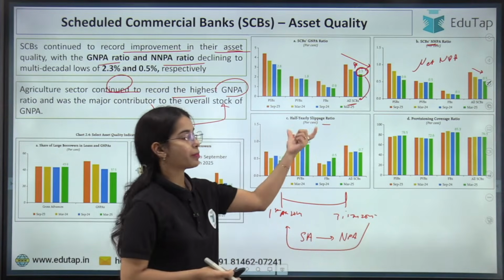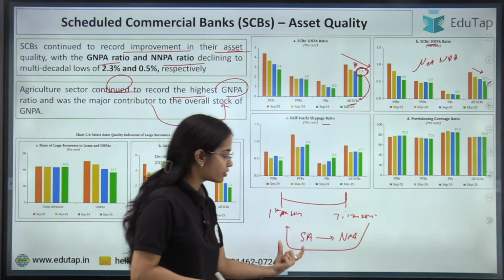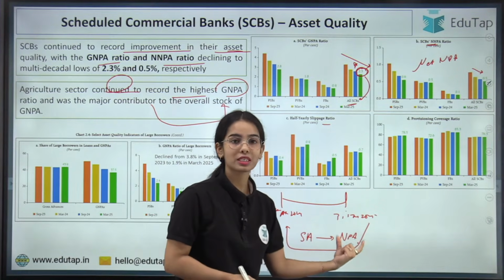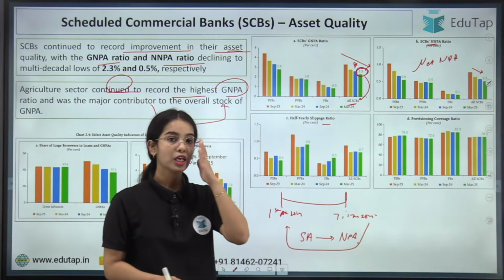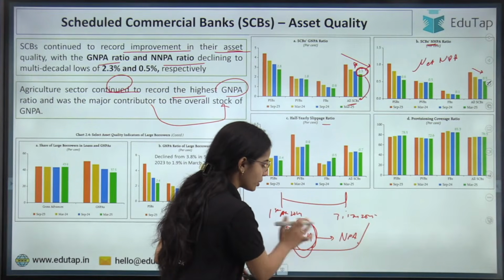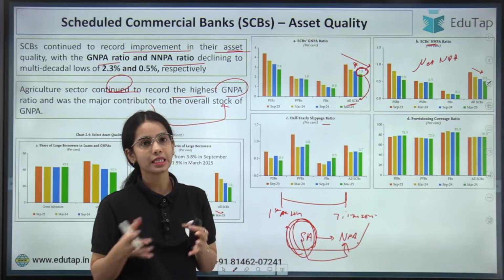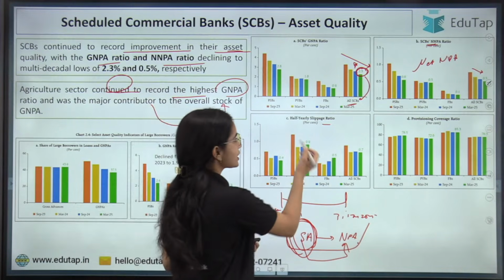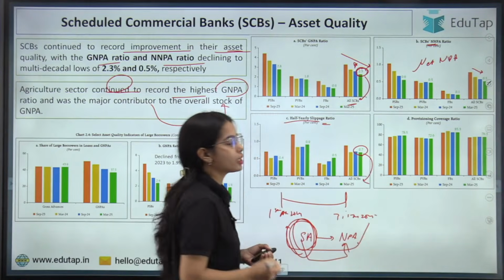That is the slippage ratio. That means how many loans have converted into non-performing or stressed assets in this new financial year. Okay. So the slippage ratio shows the standard assets that have converted into non-performing asset in the current financial year. The half-yearly slippage ratio was 0.7% for the scheduled commercial banks.